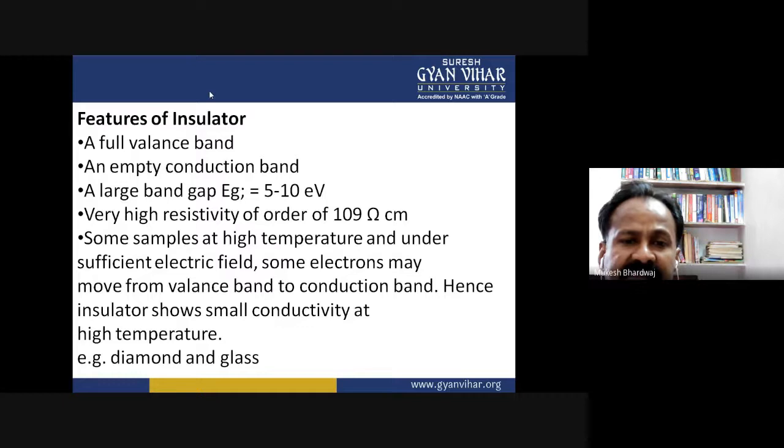Very high resistivity, of the order of 10^9 ohm centimeter. In some samples at high temperature and under sufficient electric field, some electrons may move from valence band to conduction band. Hence, insulators show small conductivity at high temperature.